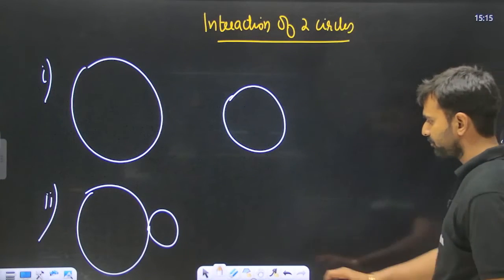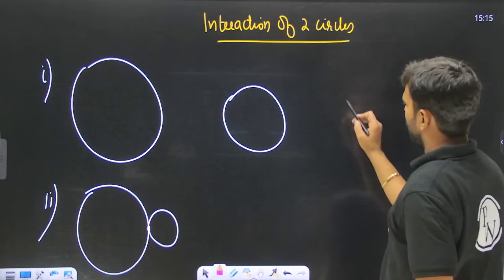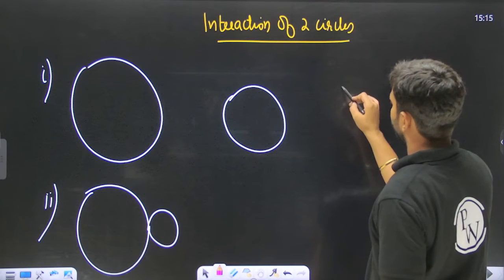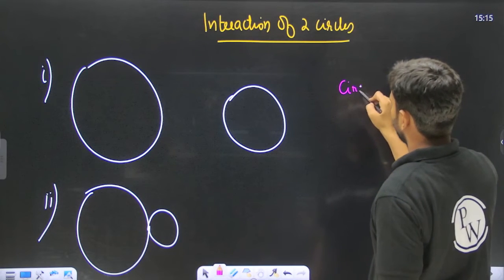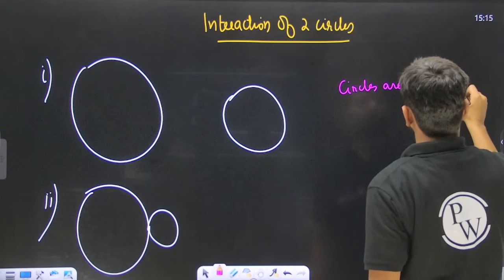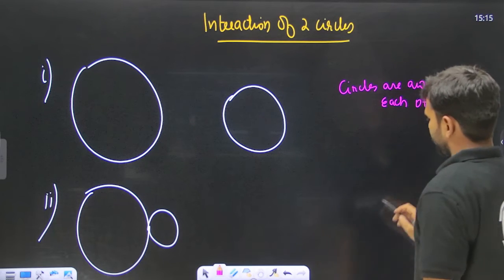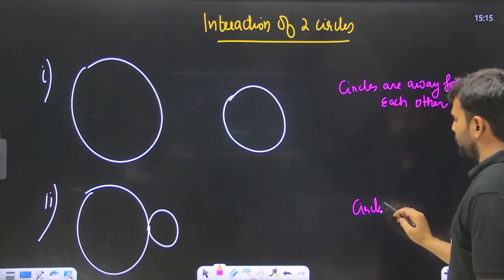Number 1. Over here we can say that the circles are away from each other. Over here we can say that the circles are touching externally.